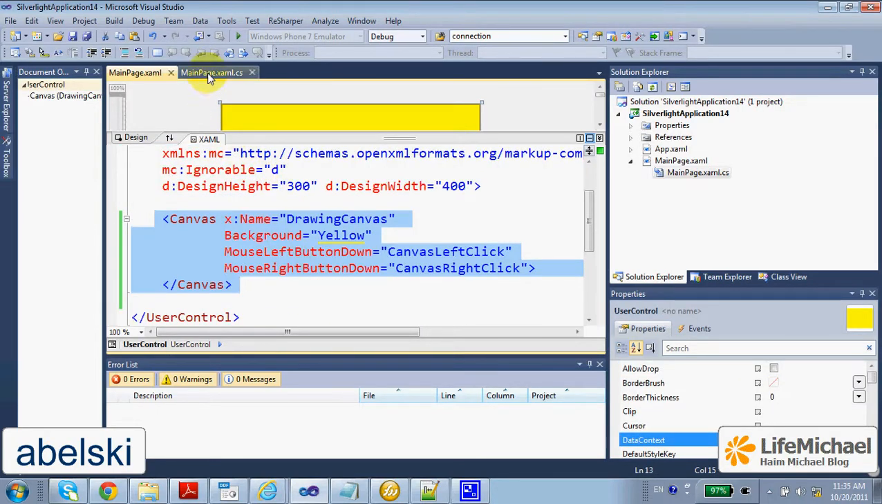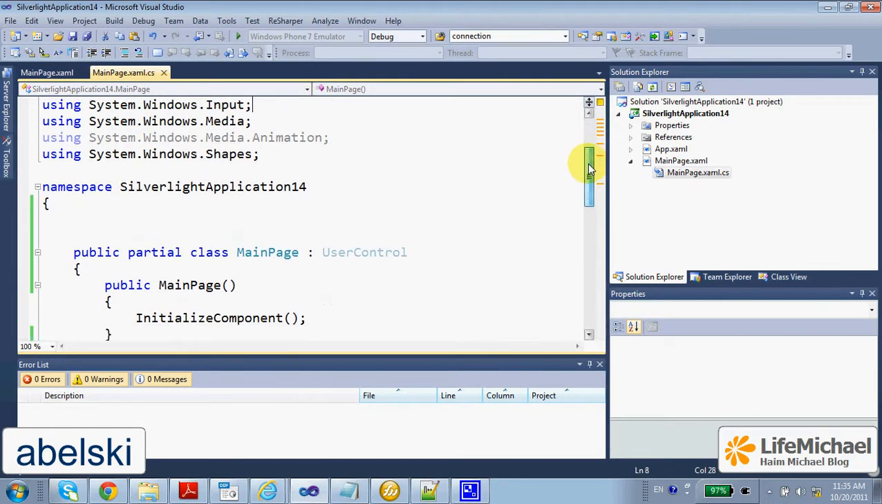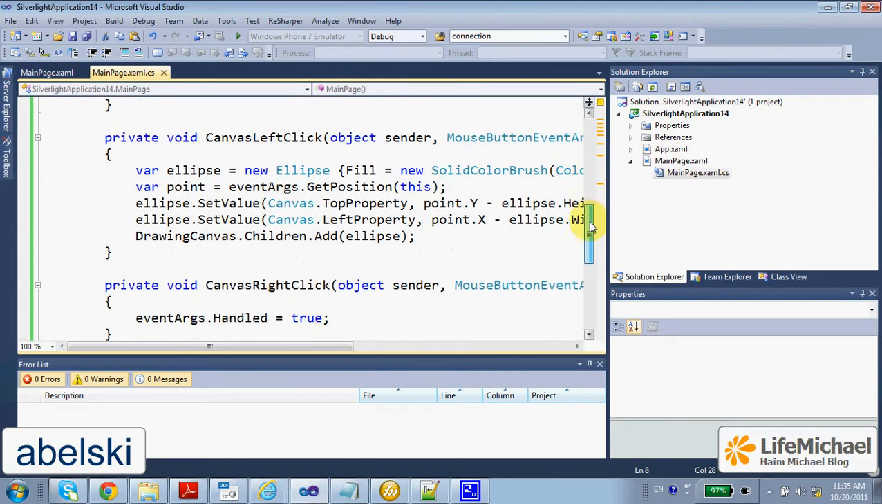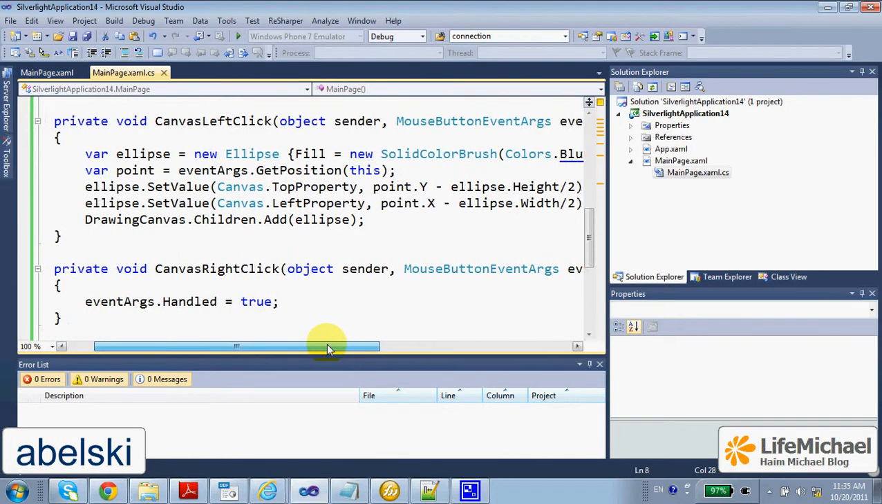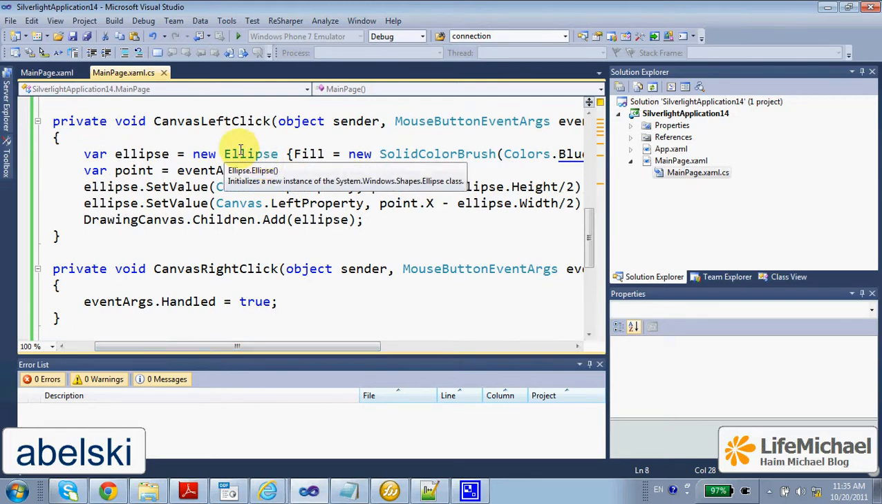If we check the code behind, we can find the definition for these two functions. The canvas left click creates a new ellipse object that represents an ellipse and places it as a child for our canvas.